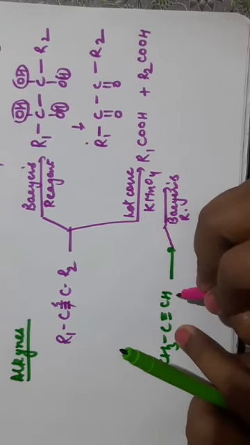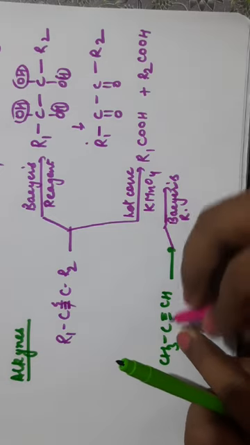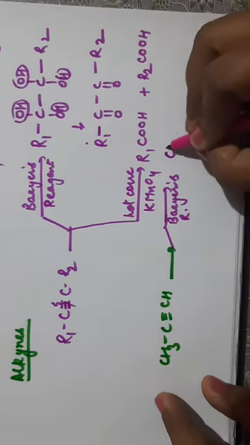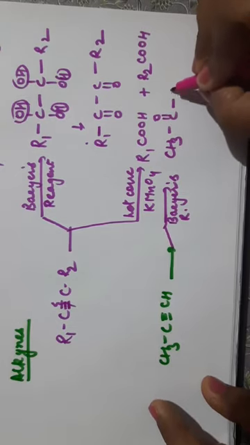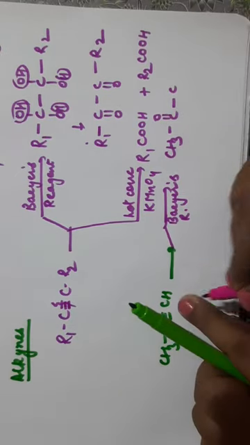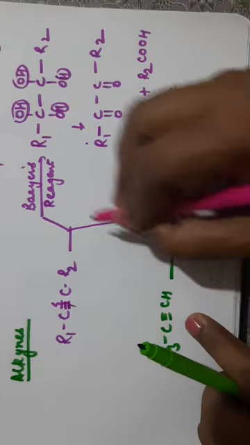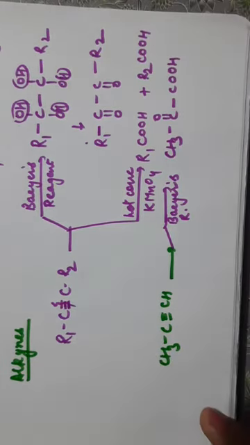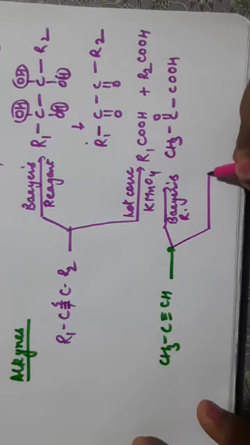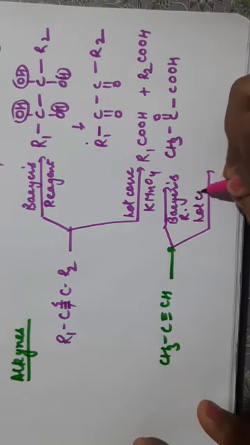Two OH groups will be attached on each carbon. Two OH means water will be removed. So we get a double bond to O and single bond CHO. Now CHO is further oxidized by KMnO4 to acid. So you will get COOH here. Clear? If you are taking hot concentrated KMnO4,